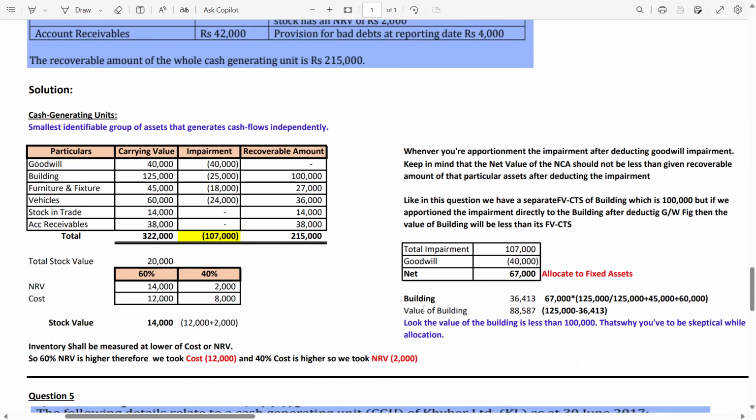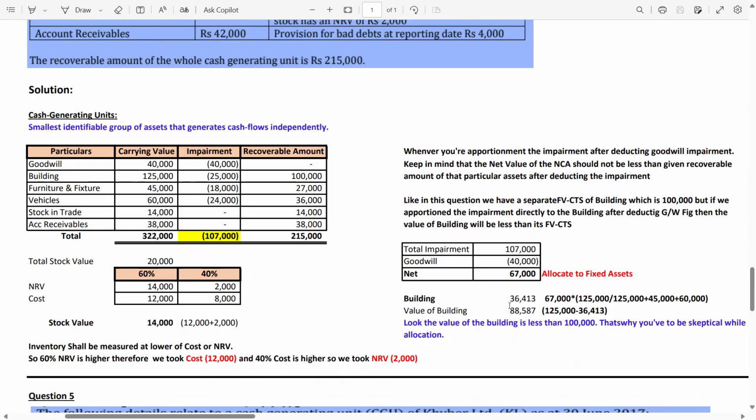Now guys, the building value, if you apportion the impairment to the building. So the building impairment is 36,413. How 36,413? 67,000 is the remaining impairment, multiplied by 125,000, which is the carrying amount of the building, divided by 125 plus 45 plus 60, because these three are the non-current assets on which we have to apportion the 67,000 impairment.